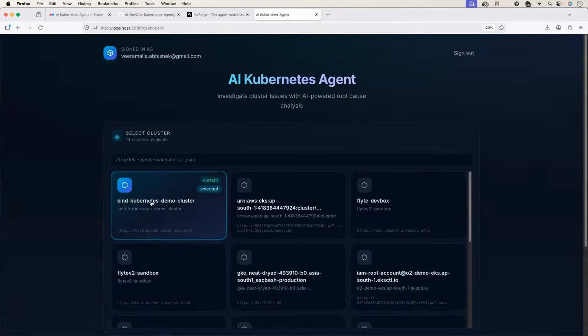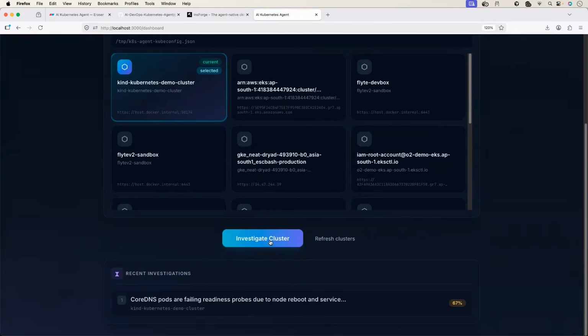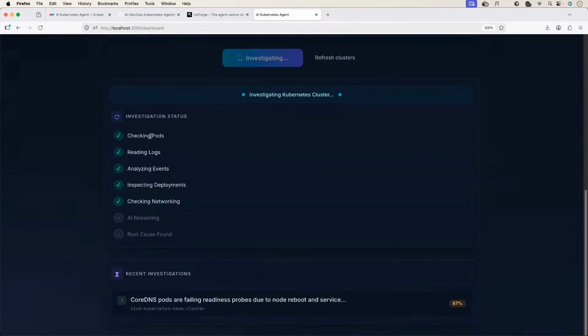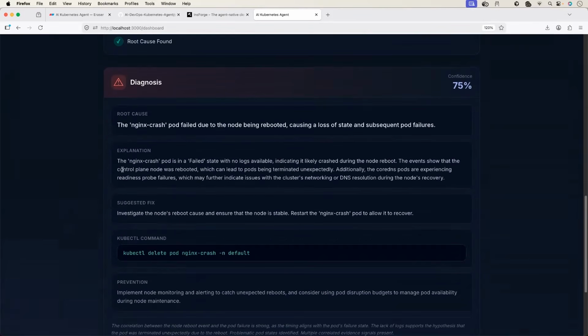Now let's run investigation on the cluster. Now this is going to be interesting. This is where we are going to test our Kubernetes troubleshooting agent. It has checked the pods. Probably by this time, it should have understood the Nginx related issue. It sent the information for AI reasoning through Open Router. Root cause found. There you go.